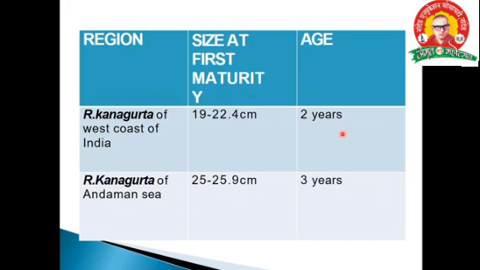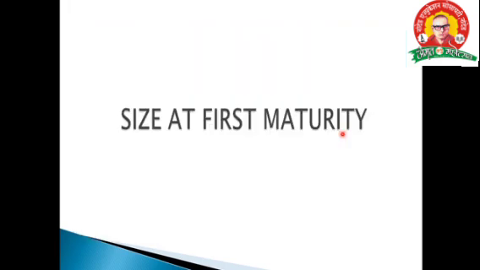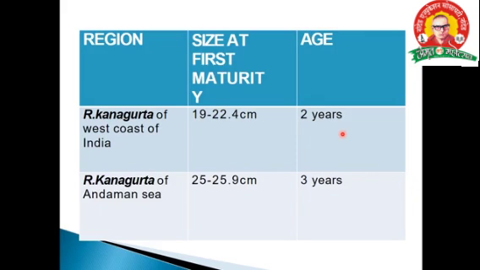This is the point I am saying: size at first maturity is the maturity length, and that is the size, and at that time the age of the fish is 2 years.